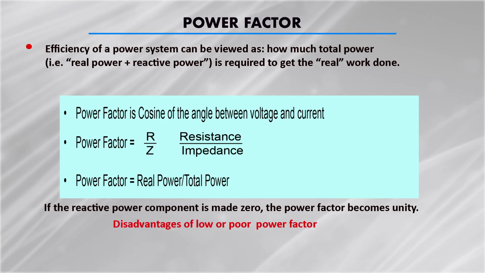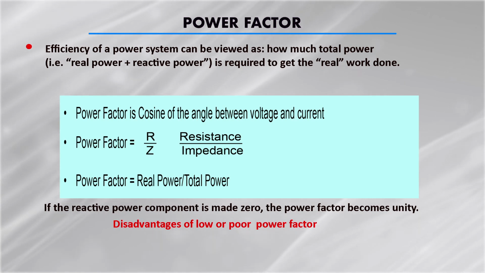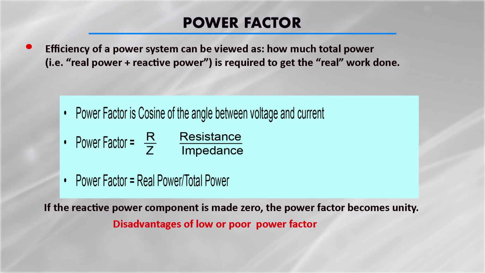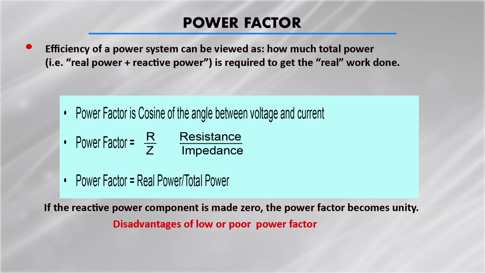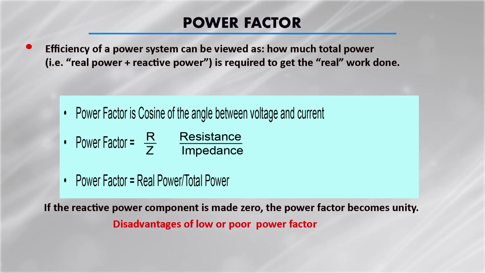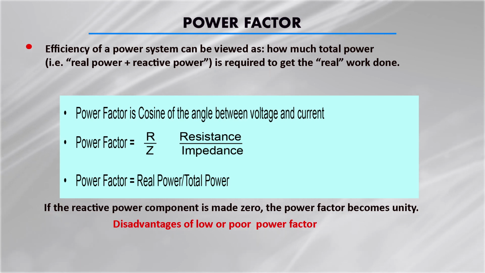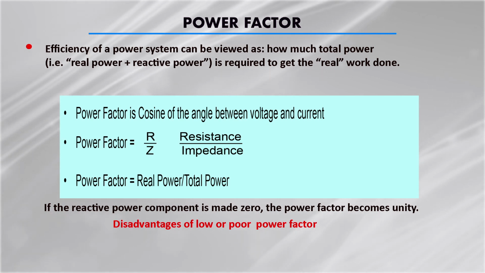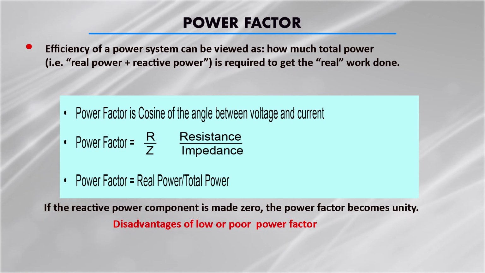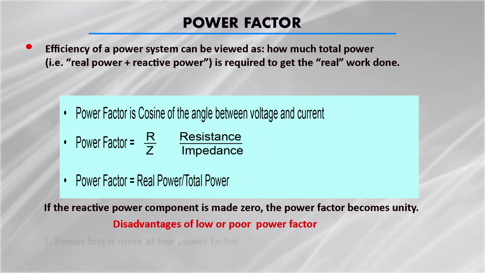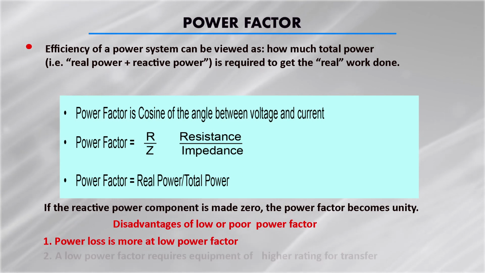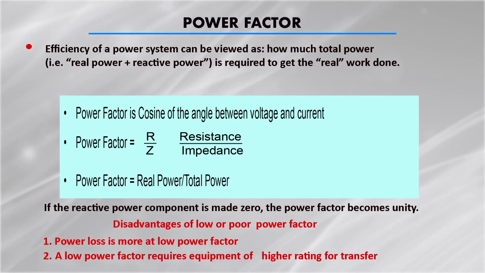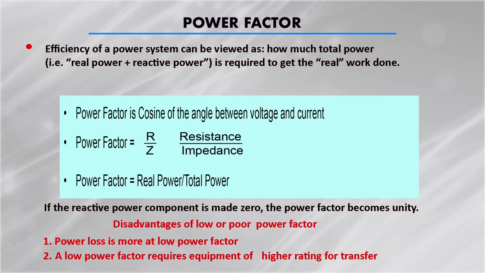So what are the disadvantages of a poor power factor? You know that P is equal to VI cos theta. If cos theta is less, that means you are getting a smaller real power component. So the power loss is more in the case of a low power factor, and a low power factor requires equipment of higher rating for transfer.